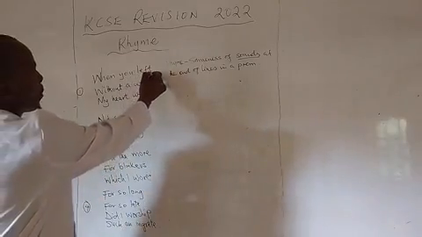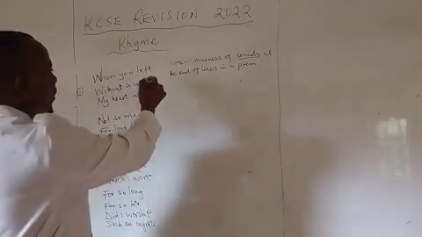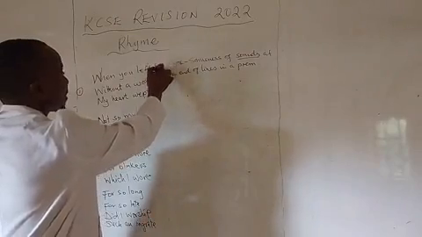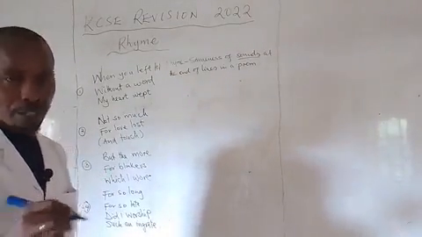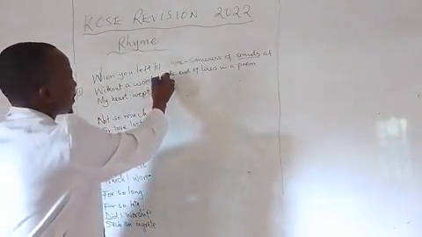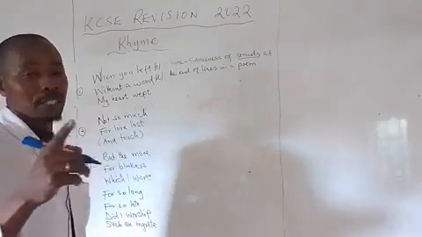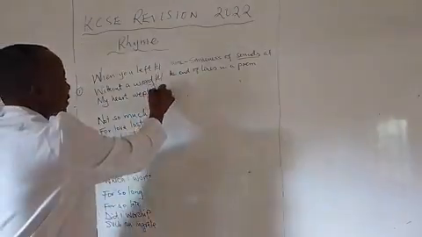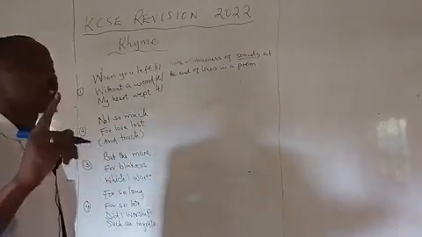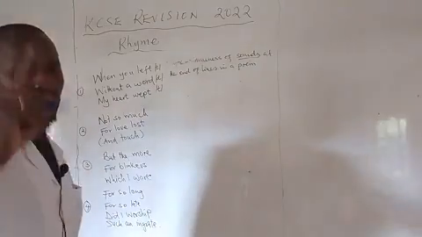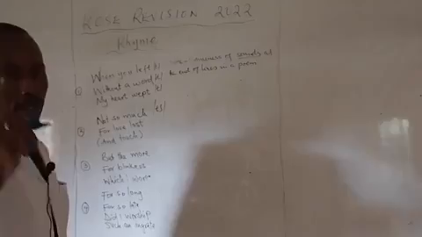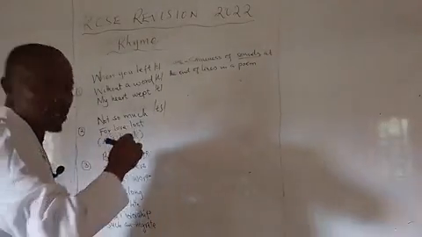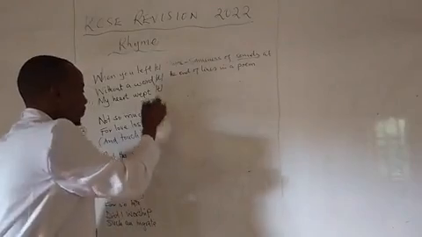Line 1, we have left, meaning that the sound we have there is ta. Line 2, we have the word word, so the last sound there is da. Line 3, wept. It is ta. Line 1, stanza 2, march, which is the ch sound. Line 2, stanza 2, lost, which is ta. Line 3, touch, which is cha.